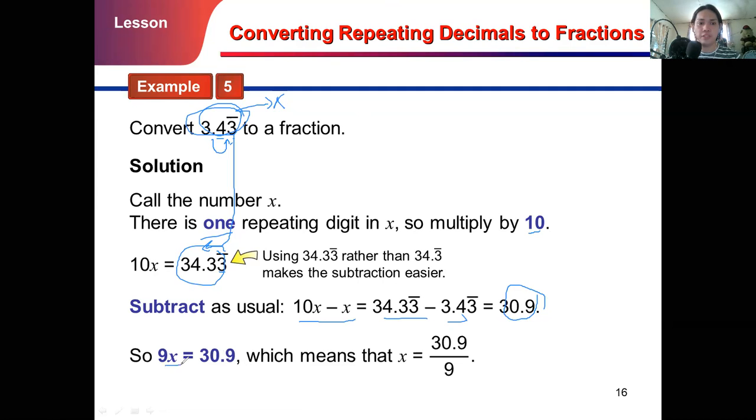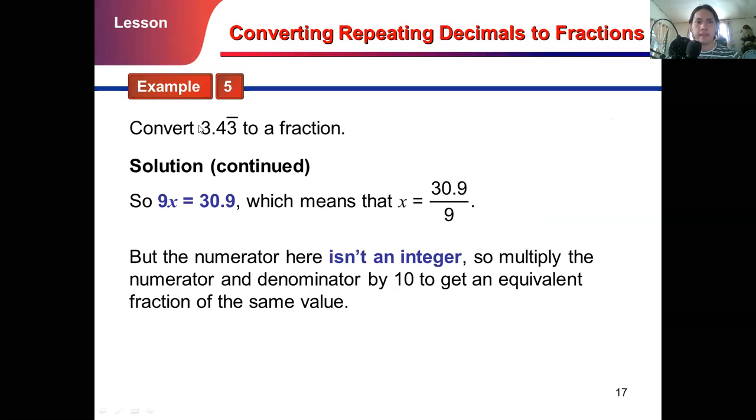Then you divide both sides by 9, the same process as how we do it. And of course, that gives us 30.9 over 9. How is it possible, sir? It's not yet a fraction because there's a decimal in the numerator. Later, I will highlight that one. So, to continue converting 3.43 vinculum to a fraction, after we divide both sides by 9, it gives us x equal to 30.9 over 9, as you can see on the screen.